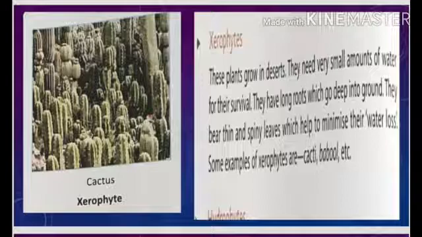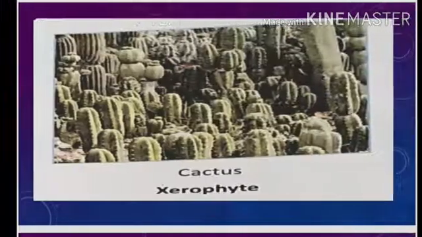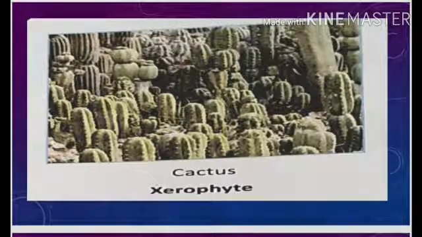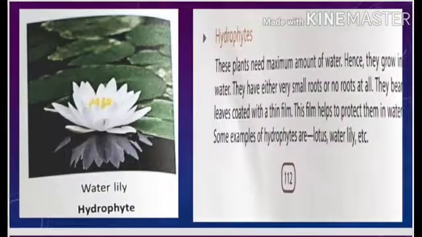And there are two reasons behind this. One is they prevent the loss of water through stomata, and second, they protect the plant from animals. In this way, this is all about xerophytes. And cactus and babool are good examples of xerophytes. Cacti is the plural of cactus, dear student.